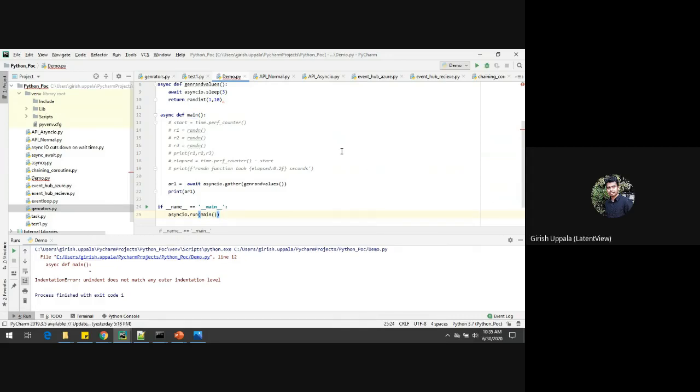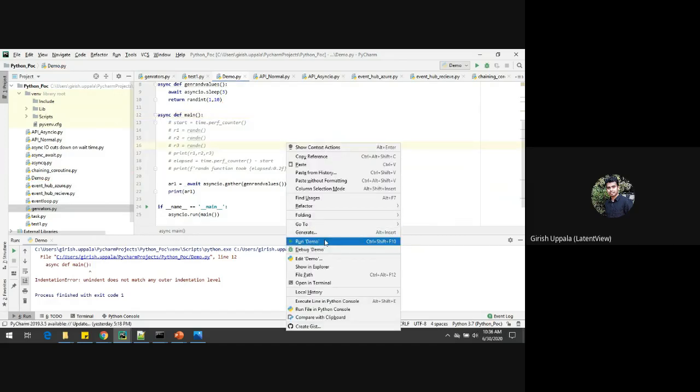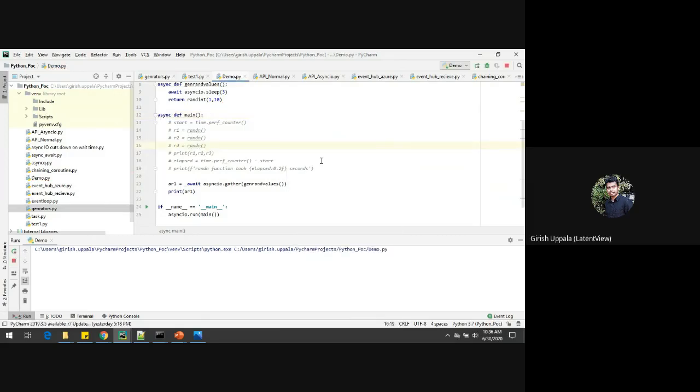Now this will execute. So this has generated one value.